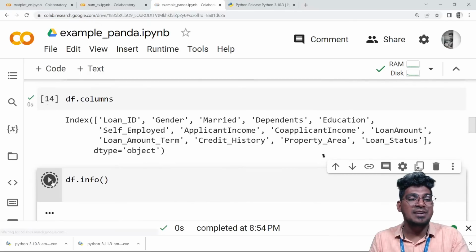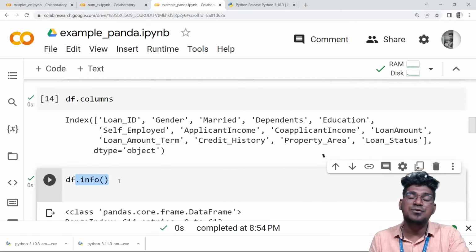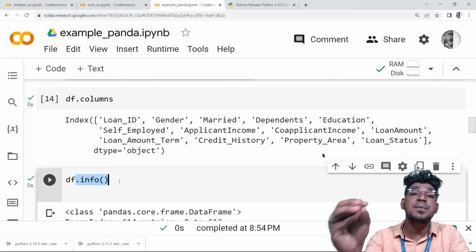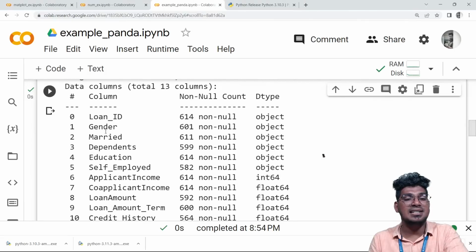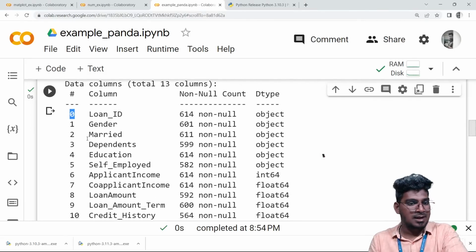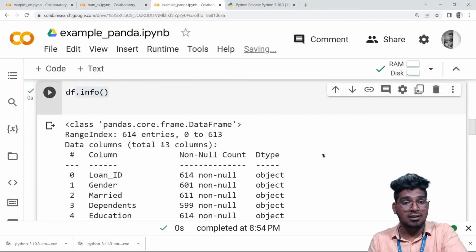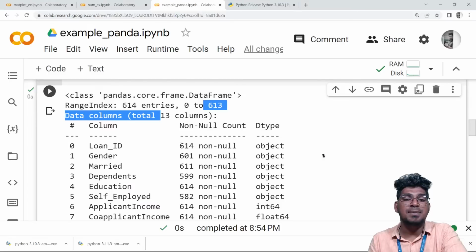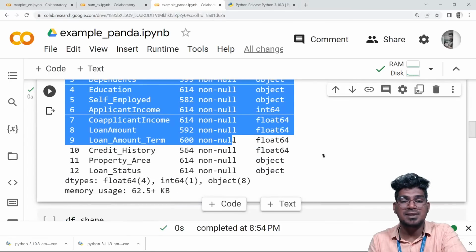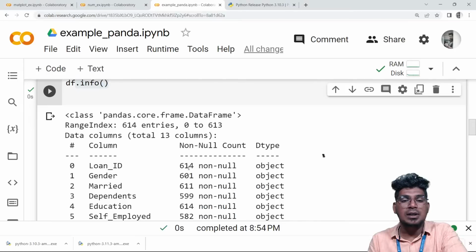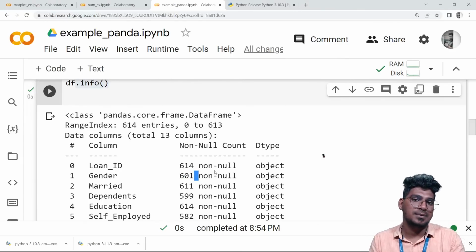Then what about dot info? The dot info function will help to display the information of that particular data. You can see it here. It starts from 0 and goes till 12, which means there are 13 columns in total. It also displays the null values and non-null values present. The total entries is 614. Here it shows 601, so the remaining are null values, and this 601 is the non-null count.